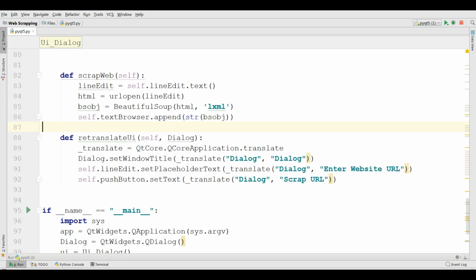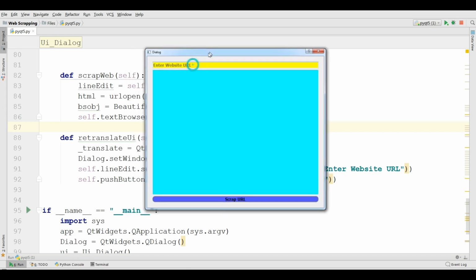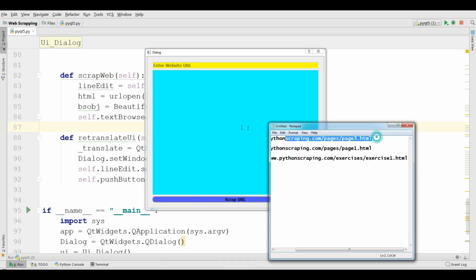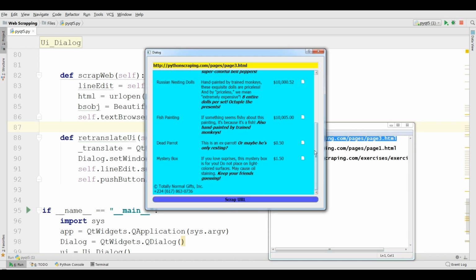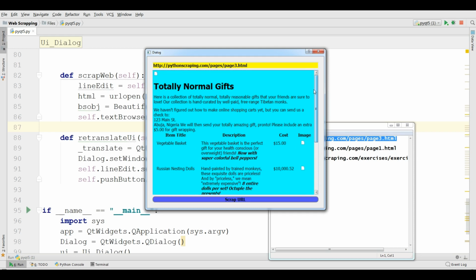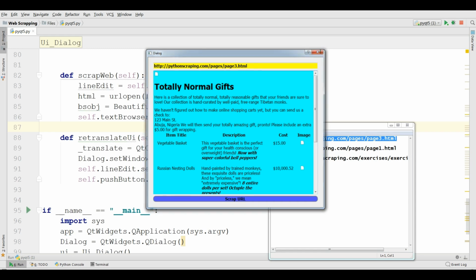Okay, now let me show you what we will build in this video. Let me add a URL in here. This is a Python scraping URL, and let me scrape the URL. Yeah, you can see now it has successfully scraped the content of this page3.html.